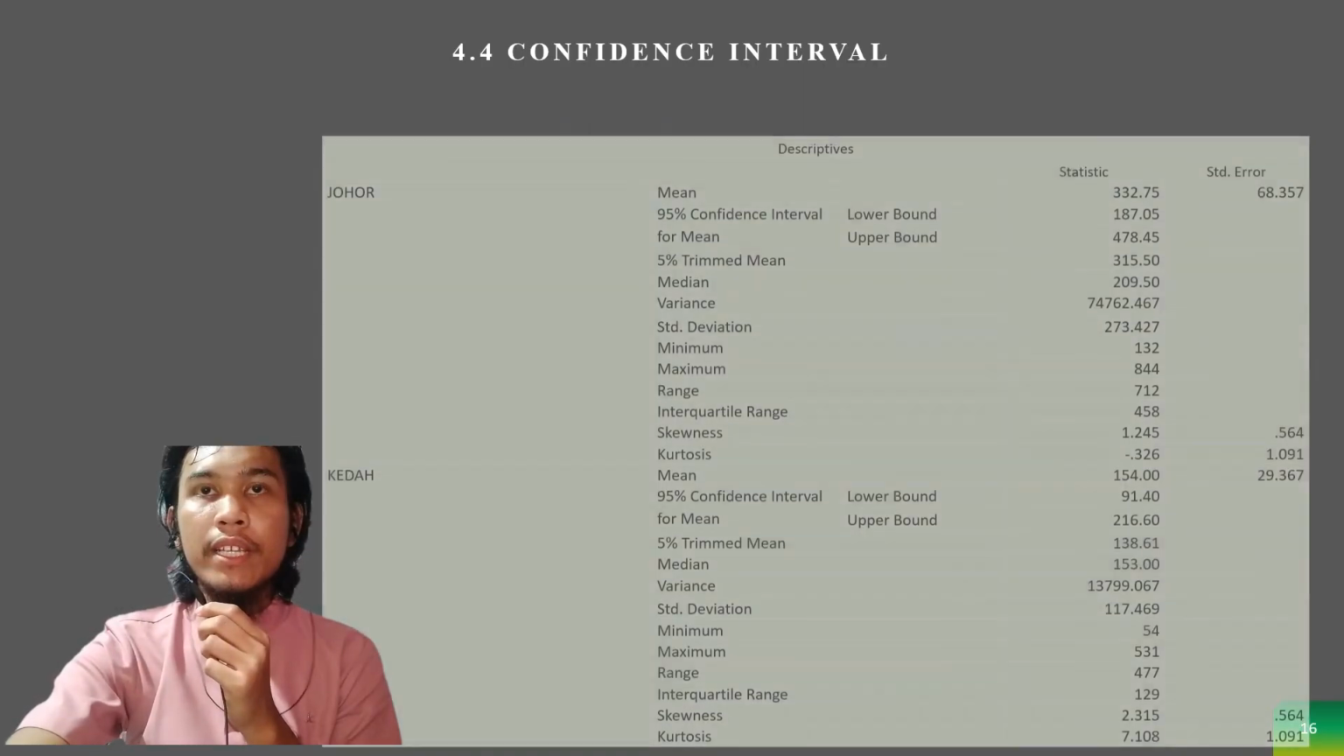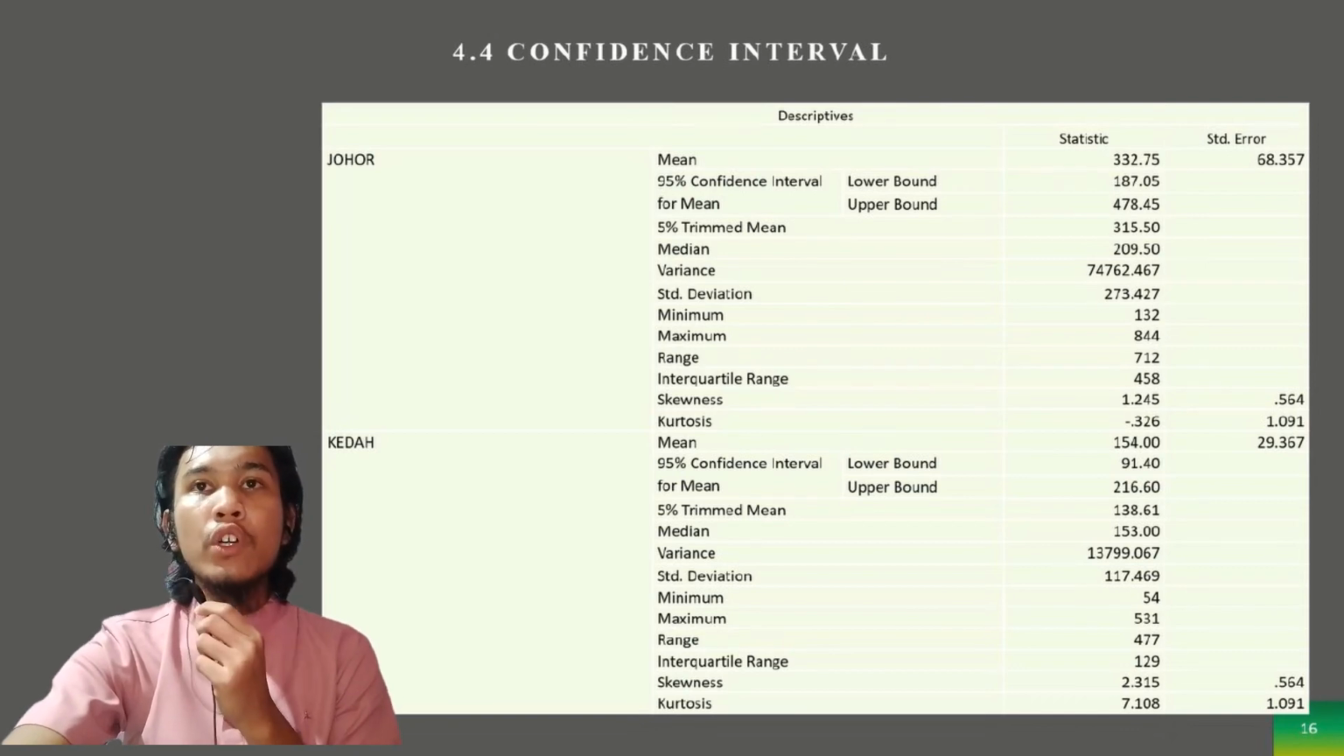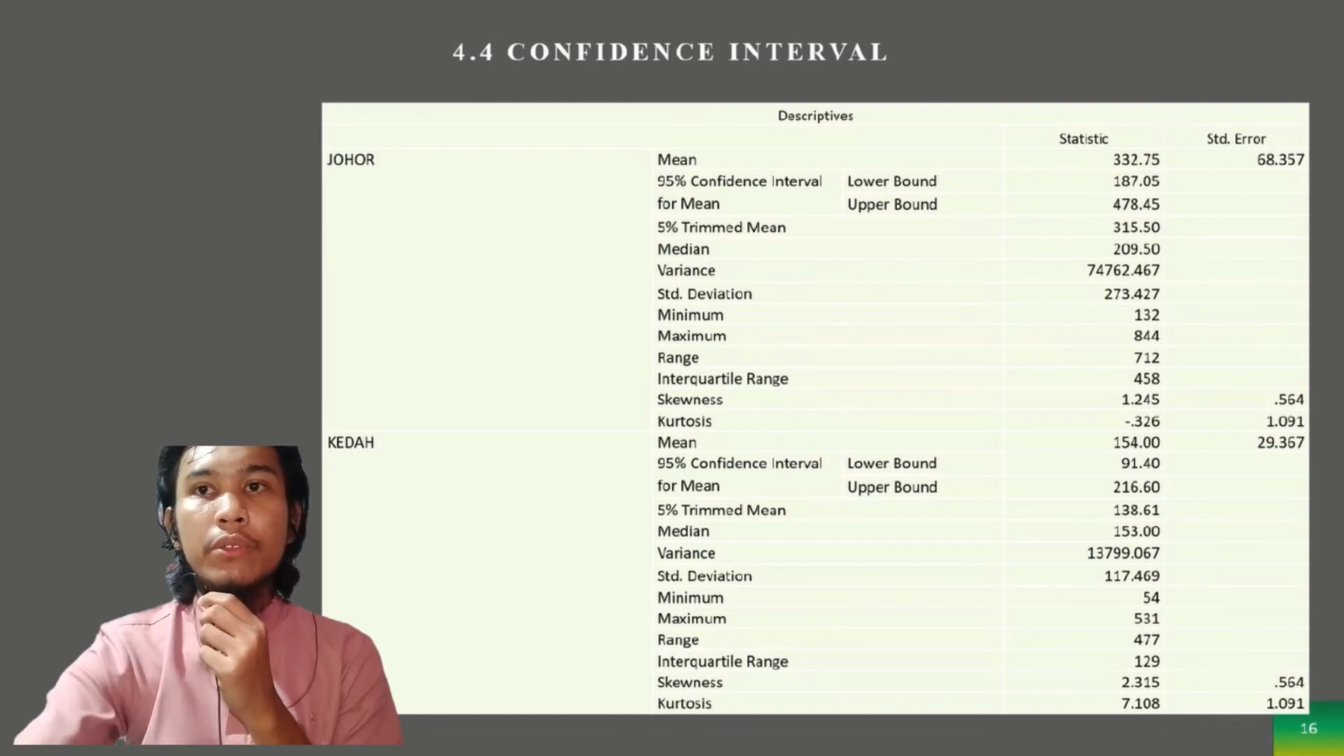4.4 confidence interval. The level of 75% confidence interval of the difference means the significance level alpha is 100 minus 75, total 25%. Therefore, at 75% confidence, the number of Johor is between 7.05 and 478.45, while Kedah is between 71.40 and 216.60. That's all. Thank you.